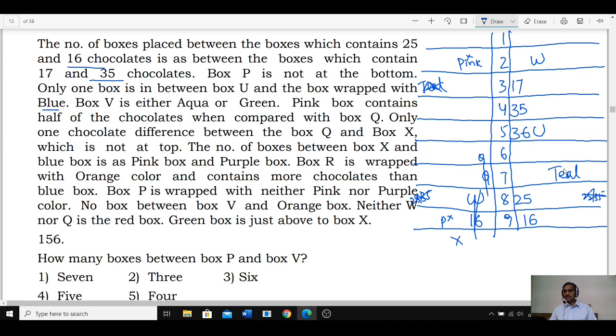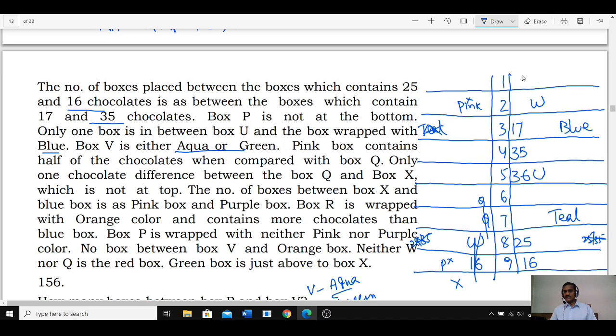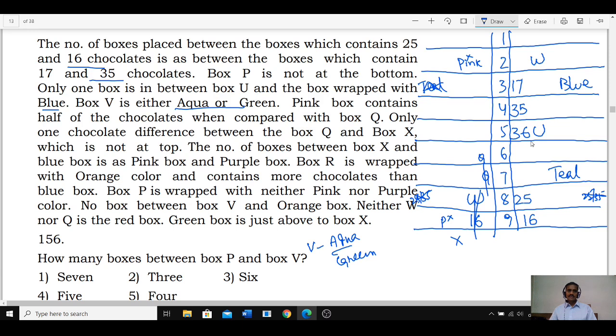U and the blue one, as here it is the tail, this must be blue color. Between U and blue there must be exactly one box. U and V is either aqua or green. Now this V is either aqua color or green in color. As V is aqua or green, V cannot be here.